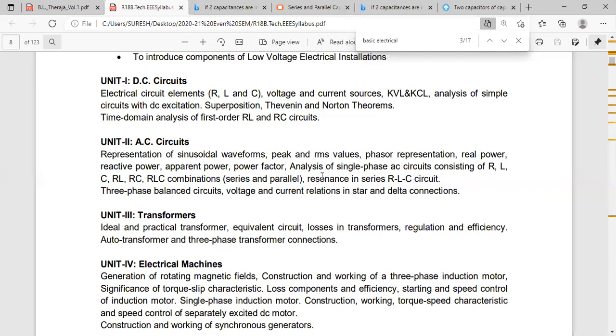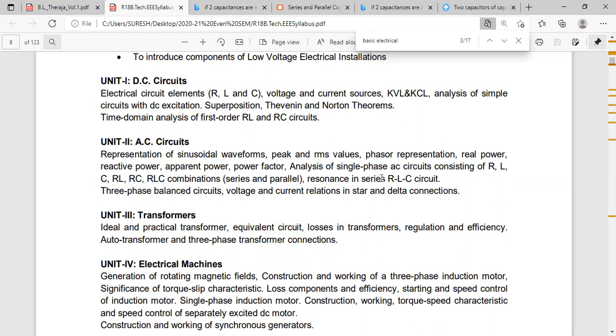Next topic, resonance. Explain resonance graphically. Graphically means what will you write? What are the curves you'll draw?